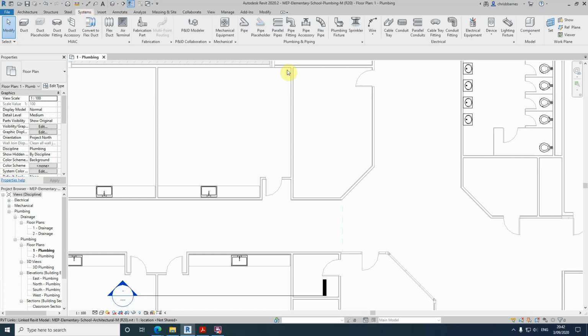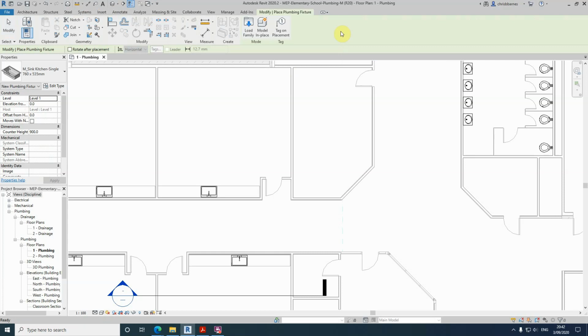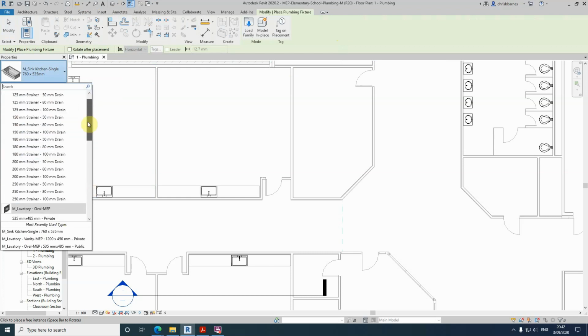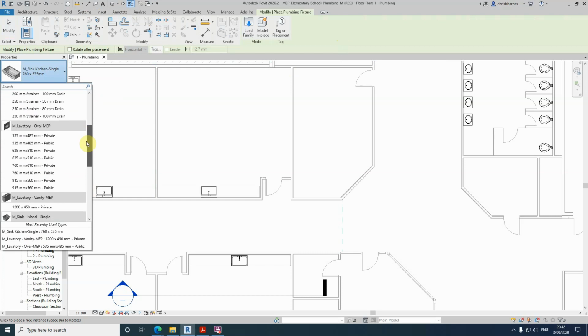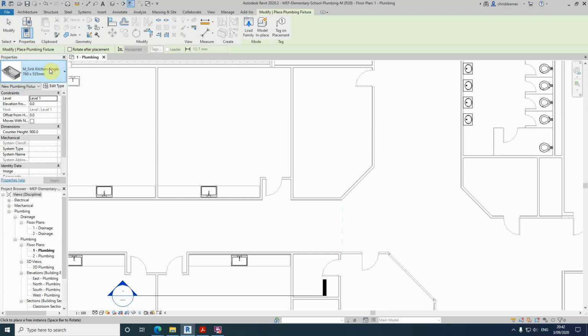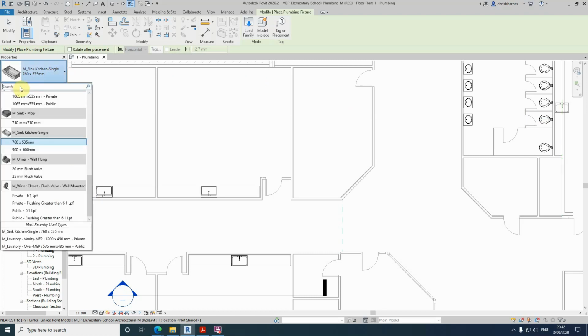So we go to the Systems, and we're going to place a plumbing fixture, and then we're going to expand the type selector, but what we're going to do is try and search here in this search bar.